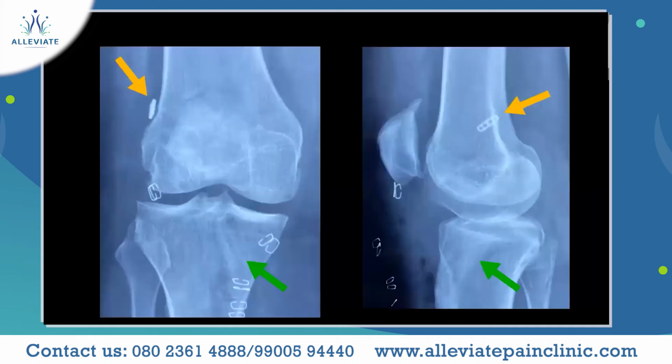Following the ACL surgery, you can see the button. The femur part of the ACL graft is fixed through a button, and the tibia part is fixed with a screw. Screws can be metal screws or bio screws. In this patient, we used a bio screw. These screws are not seen in the X-ray, and they get resorbed into the bone within 8 to 12 months.